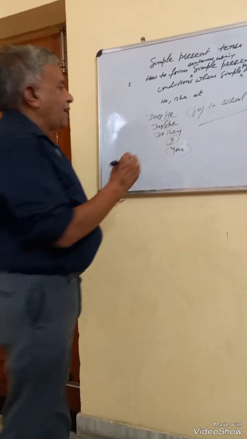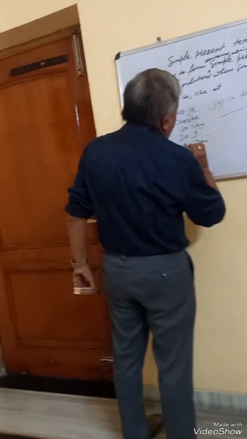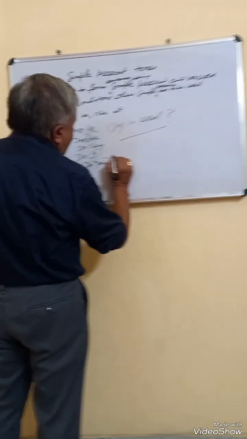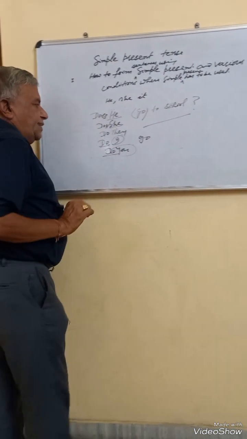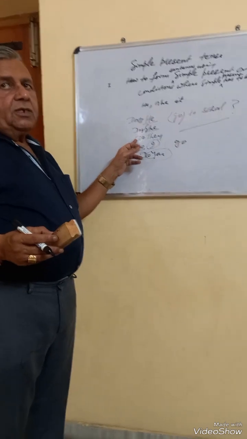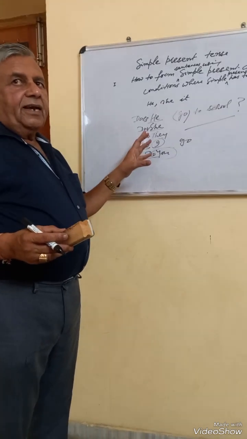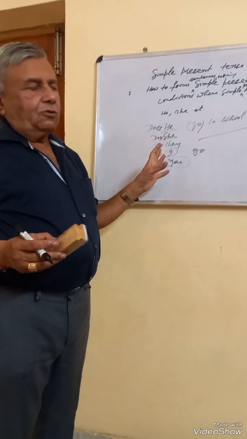So we say, do I go to school daily? And do you go to school daily? So this is the way of forming interrogative sentences. Either we use does or we use do to ask some question, and the answer to such a question is in the form of yes or no.